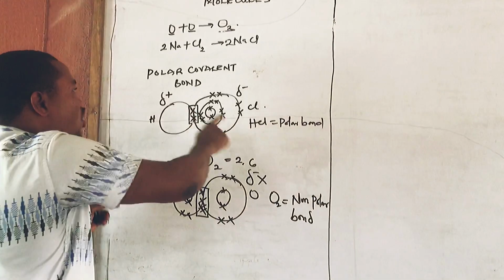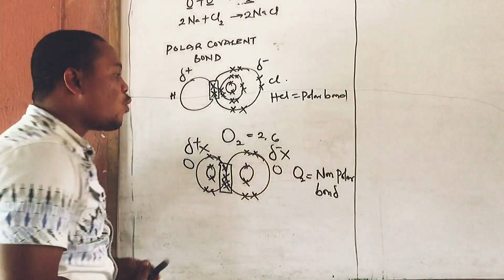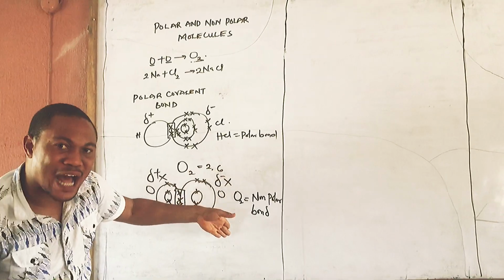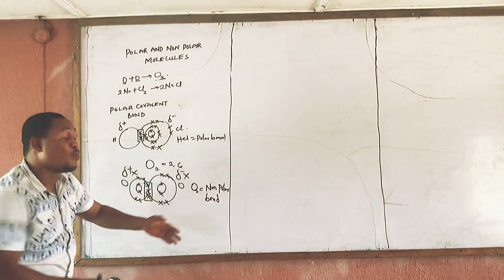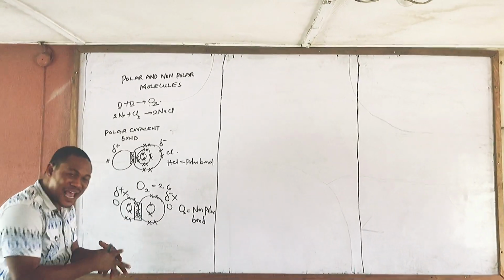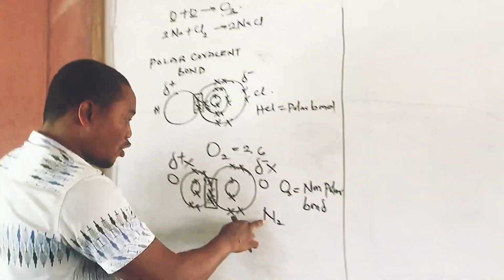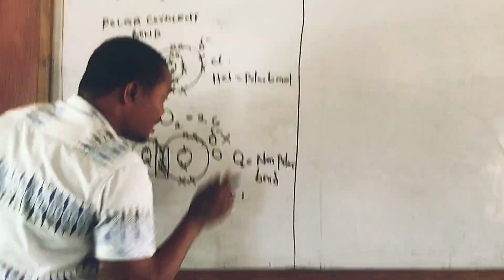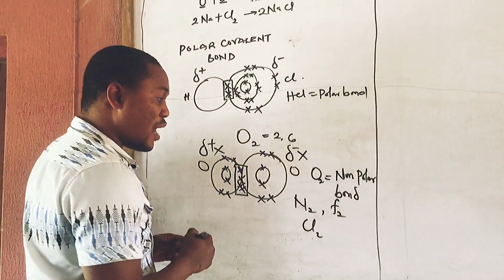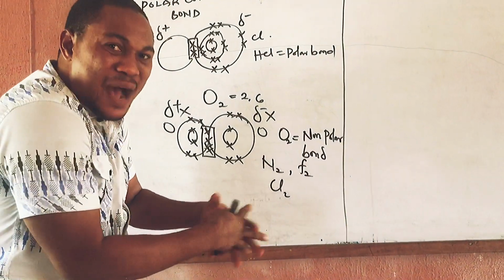But when you share the electron unequally, which means that one is pulling the electron more than the other, then you have a polar bond. So all molecules that have the same atom will have a non-polar bond. Can you see that? For example, nitrogen will be non-polar because you have the same element here. Oxygen is non-polar already. Chlorine gas will be non-polar. You get that now?